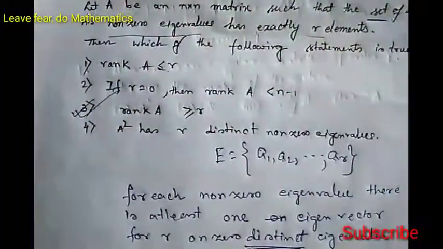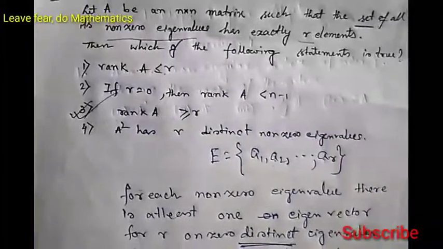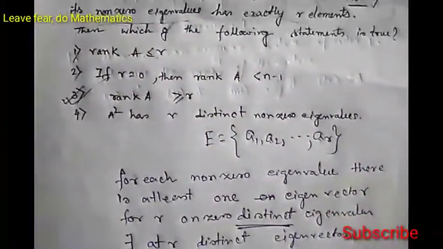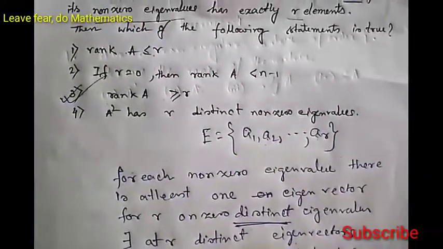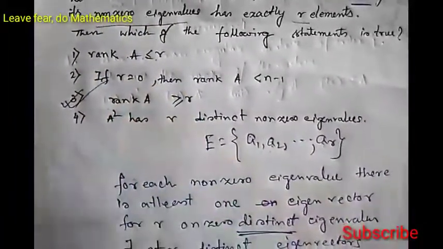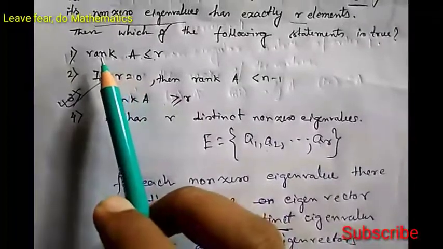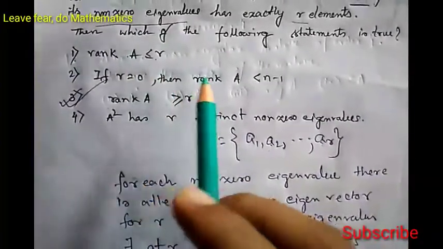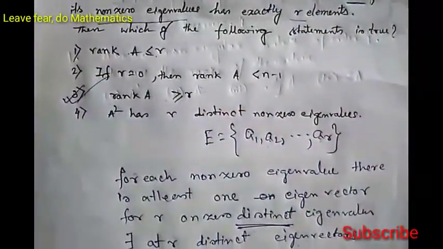Now we don't need to check the other options, basically, but if you want to discard the other options by taking examples, you can also do that. So I am trying to give you some examples so that these three options can be discarded. First, suppose we have to prove that rank of A is less than or equal to r. So we have to prove this.